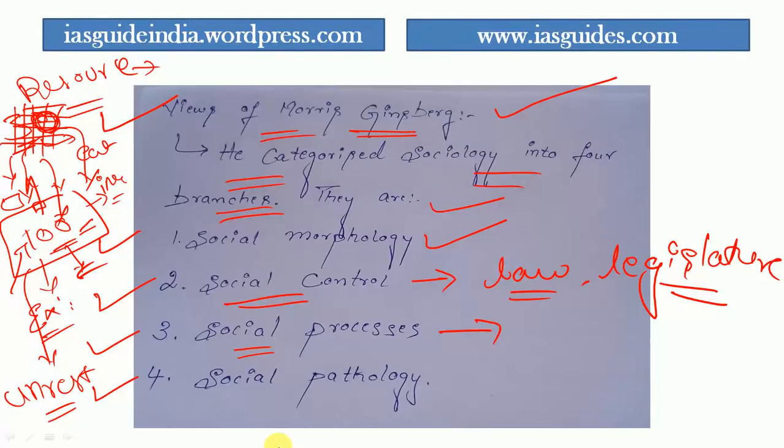For example, we can take cooperation. Cooperation is also a social process. If there is no cooperation in society, nothing can work. Competition: there should be open competition in society, then only people actually work. That is known as social process. And definitely conflict is a part of social process.